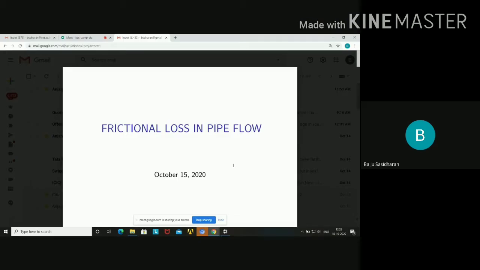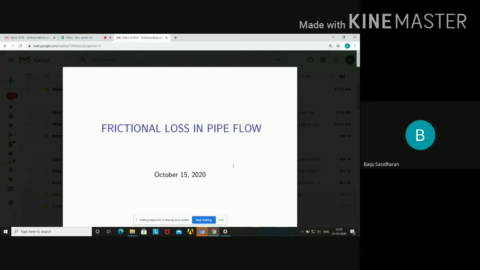Frictional loss in pipe flow means that suppose we have water flowing inside a pipe. Towards the center of the pipe the velocity will be more, and towards the wall of the pipe the velocity gradually decreases. While we were discussing viscosity, you saw the velocity profile there. Towards the center the velocity is more, and towards the wall the velocity is less. That picture you have to keep in your mind.